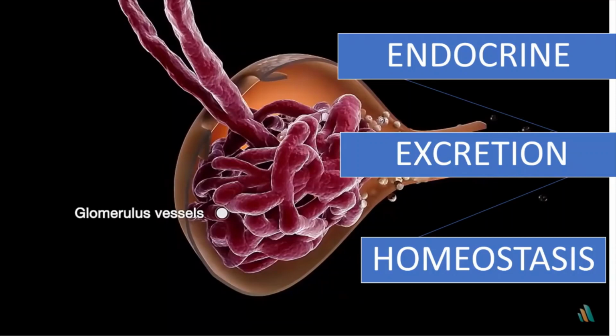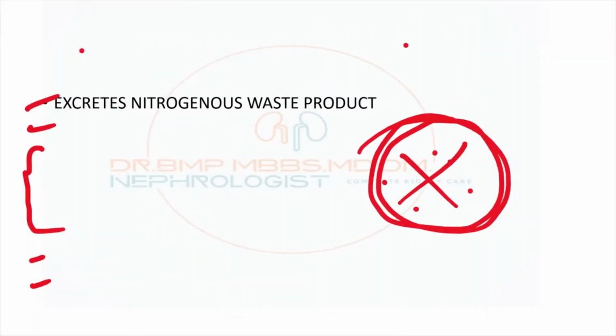So we have seen what CKD is and what the classification of CKD is, how we have divided it according to the cause, albuminuria and GFR. Now we are going to see what manifestations can occur because of CKD. This slide I used during the anatomy and physiology part. Since the kidney has endocrine, excretory and homeostatic functions, once the patient's kidney function is lost, all of these get affected.